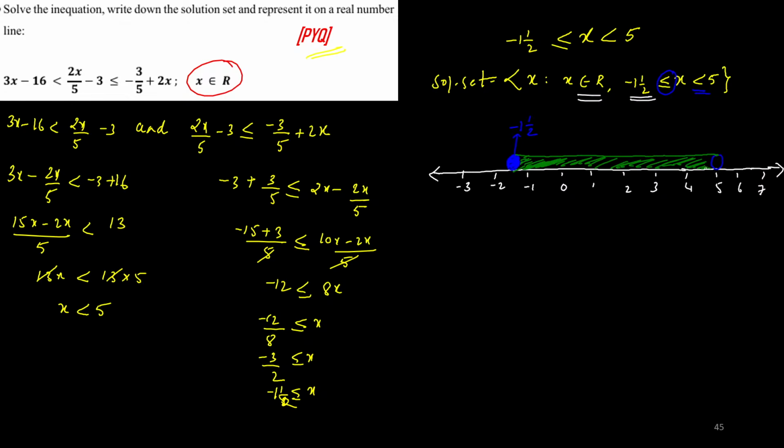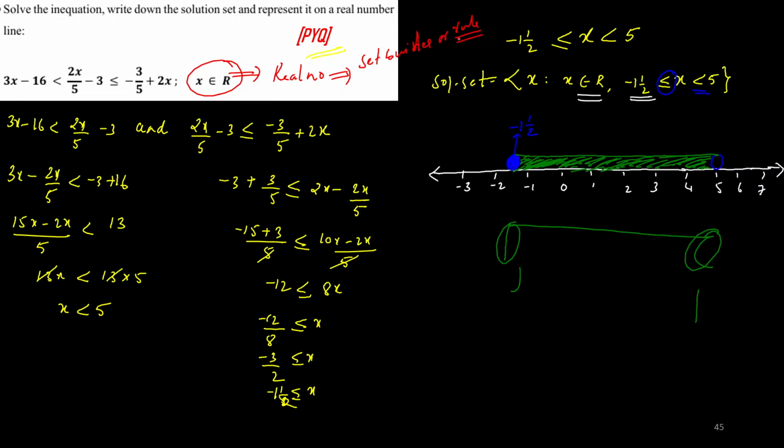I always suggest you draw the circles on the upper limit and lower limit. You can also draw it like this and like this. In a hurry, suppose this line is curved, or in a hurry this line is not straight, you will simply lose marks, children. Always keep in mind, whenever the replacement set is the set of real numbers, the solution set should be written in set builder form or rule form.